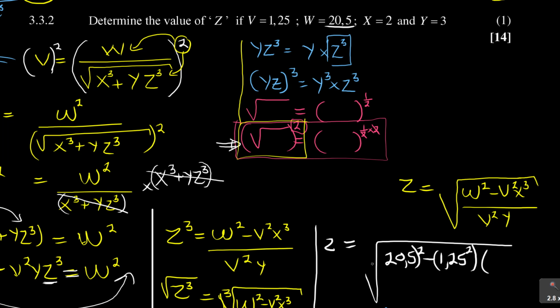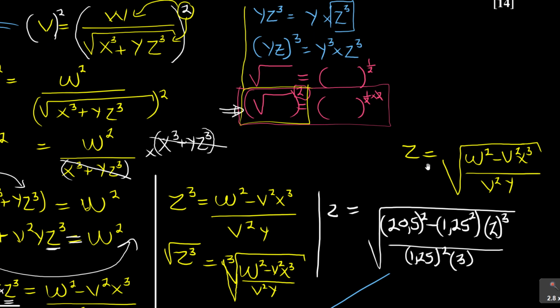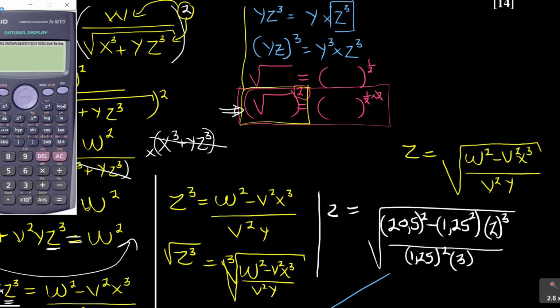Even here it was good to put a bracket whenever there is w. X cubed is 2 cubed, all over v squared, put a bracket, and v is 1,25 squared, and then y, put a bracket and you put 3. So that's how you simplify that, and your calculator is your guide to go to here.